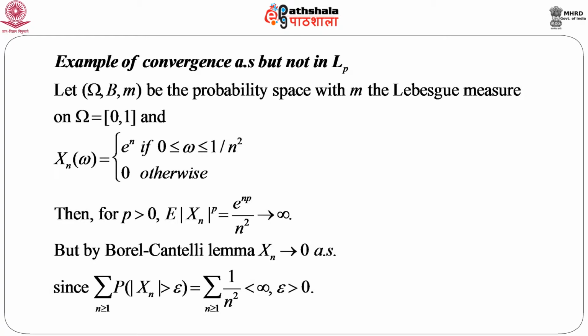That means it does not converge in Lp, but using the Borel-Cantelli lemma, we can immediately show that Xn goes to 0 almost surely, because if we calculate the sum over n greater than or equal to 1 of the probability that |Xn| is greater than epsilon, this equals the summation over n greater than or equal to 1 of 1 by n squared, which is actually a convergent series. So, this is less than infinity. That means Xn converges to 0 almost surely, but it does not converge in Lp, or in pth mean.